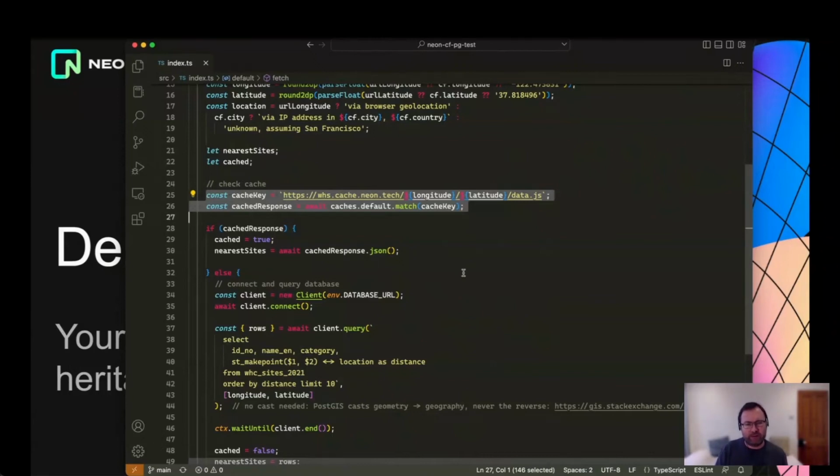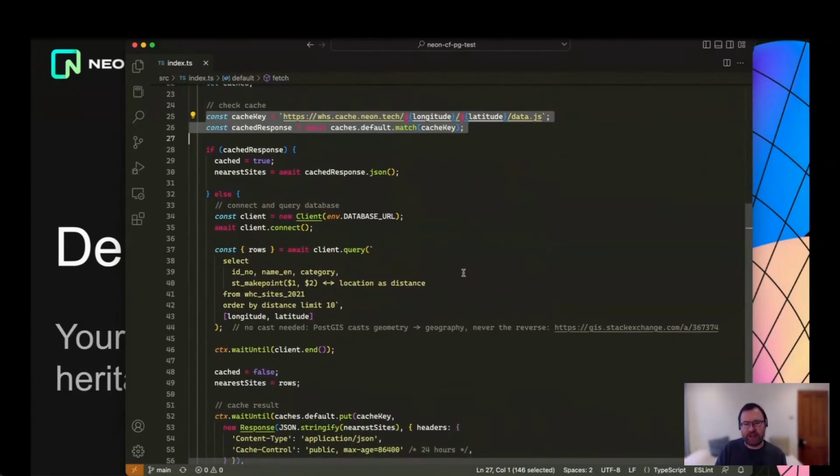So if someone requests their nearest heritage sites within the same kilometer or so that's been done recently, then that can come straight out of Cloudflare's cache. Doesn't need to go to the database.